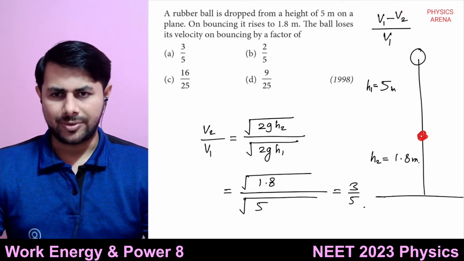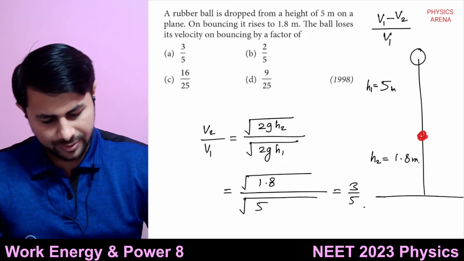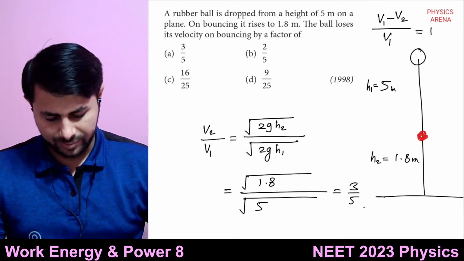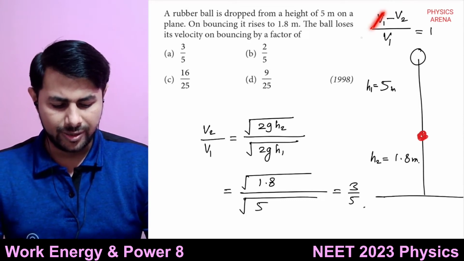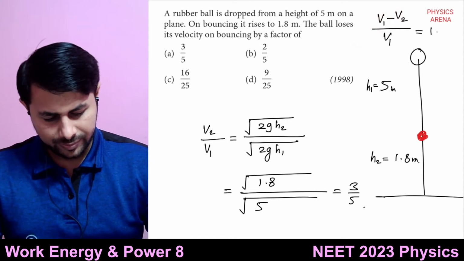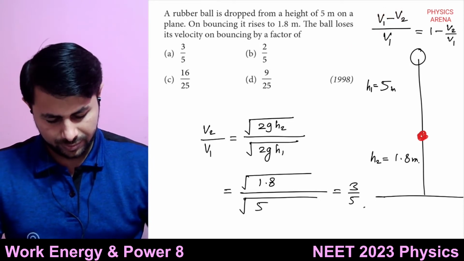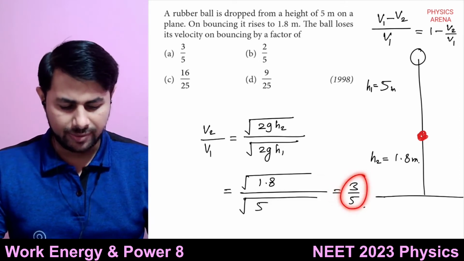It will be 2 by 5, right? Or take v1 common if you like. Okay, take v1 common. So what I mean, divide by v1. So this will be 1 minus v2 upon v1. Right? So v2 upon v1, you have found out it is 3 by 5.